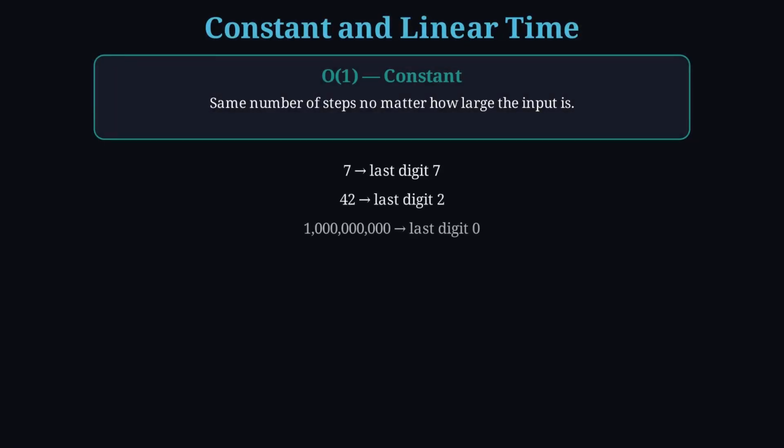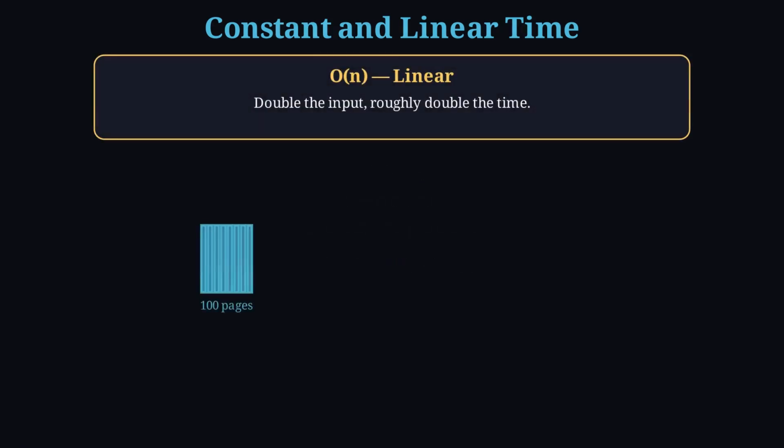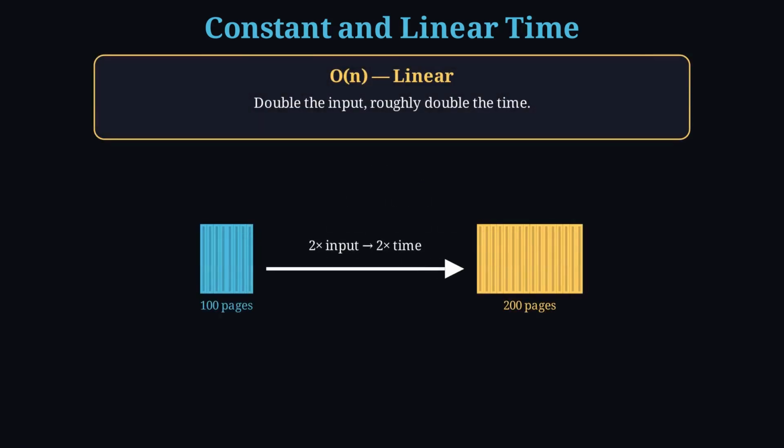Constant time is the light switch test. Checking whether a number is even means looking at the last digit. 7, 42, a billion. Each takes one step. That is Big O of 1. Linear time is reading a book, twice the pages, roughly twice the hours. Double the input, double the work. That is Big O of n.